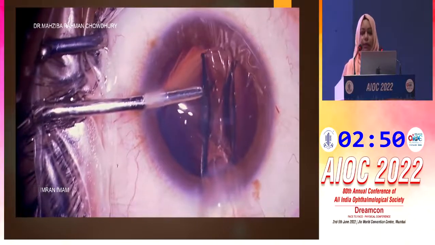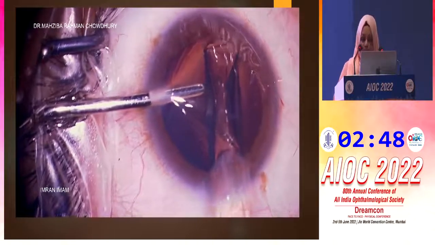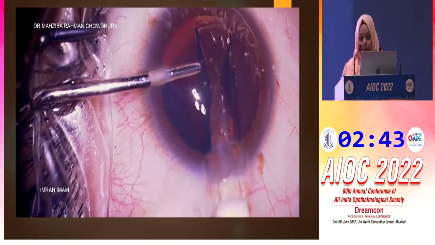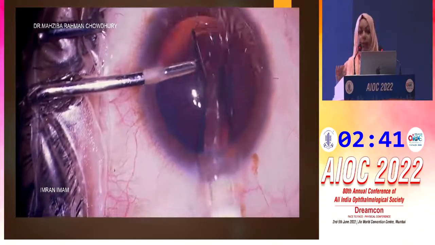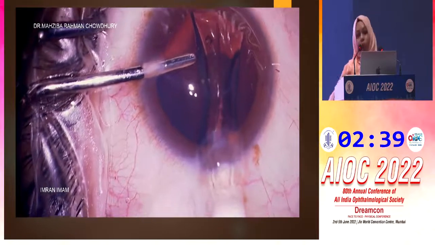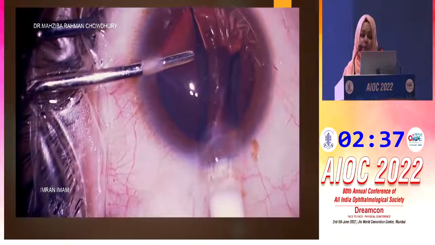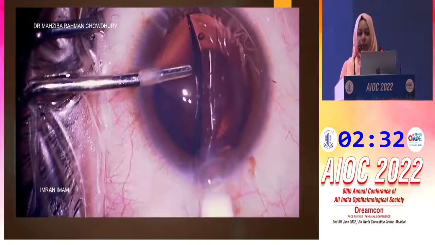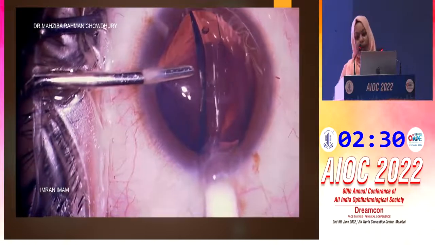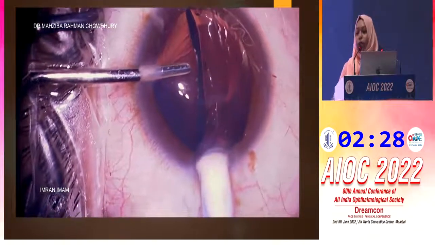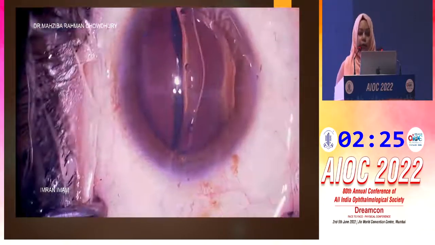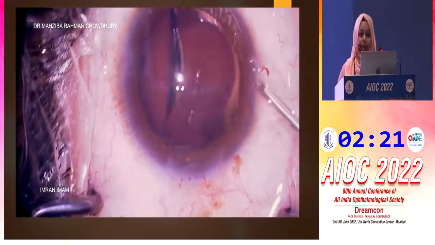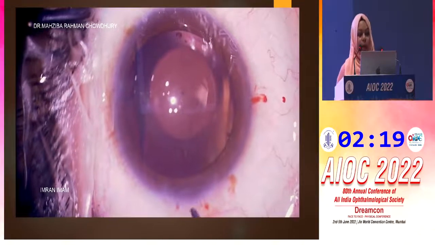Take an extra minute, slowly, gently push it in, let it unfold. Once it has unfolded and you have seen that, yes, it is in the right direction, only then fully implant the ICL. So over here, this is a real-time video. I'm just saying that I'm taking an extra minute to see that the anatomical position is correct. So once it's there, we'll take it in and put the haptics under the iris, one by one.